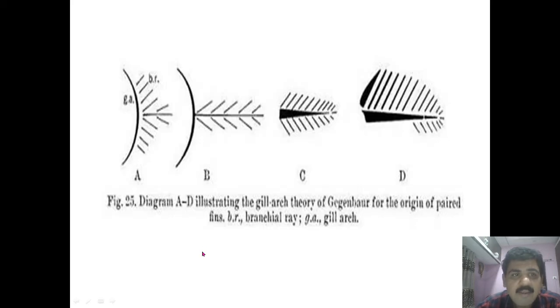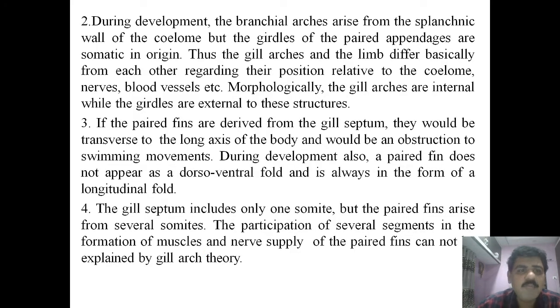Then the second objection: during development, the branchial arches, which are respiratory in function, arise from the splanchnic wall of the coelom. But the girdles of paired appendages are somatic in origin, and therefore the branchial arches and the girdles of paired appendages are different in origin.